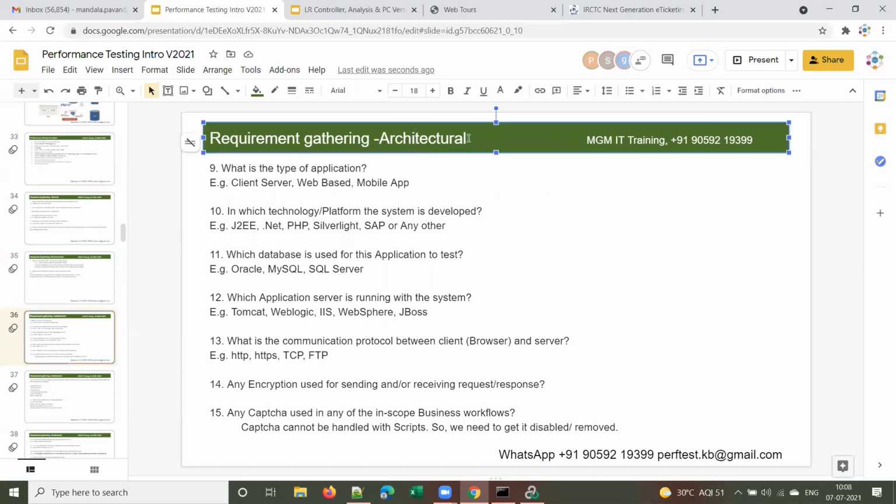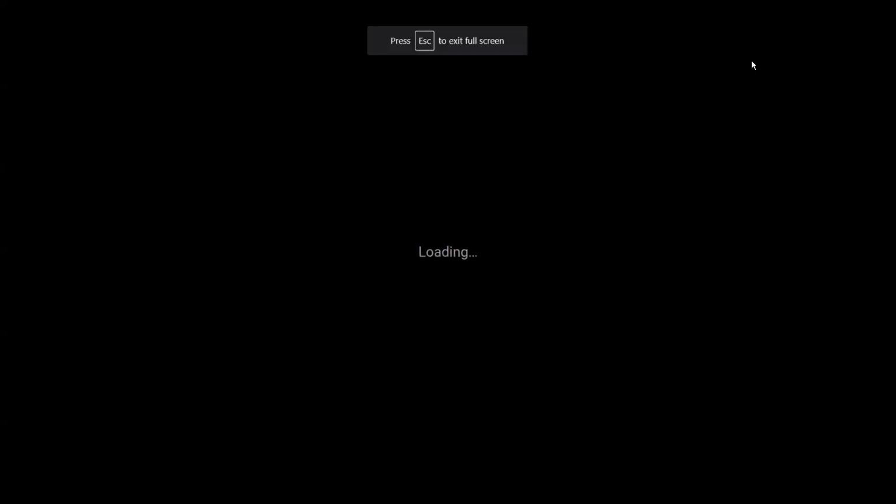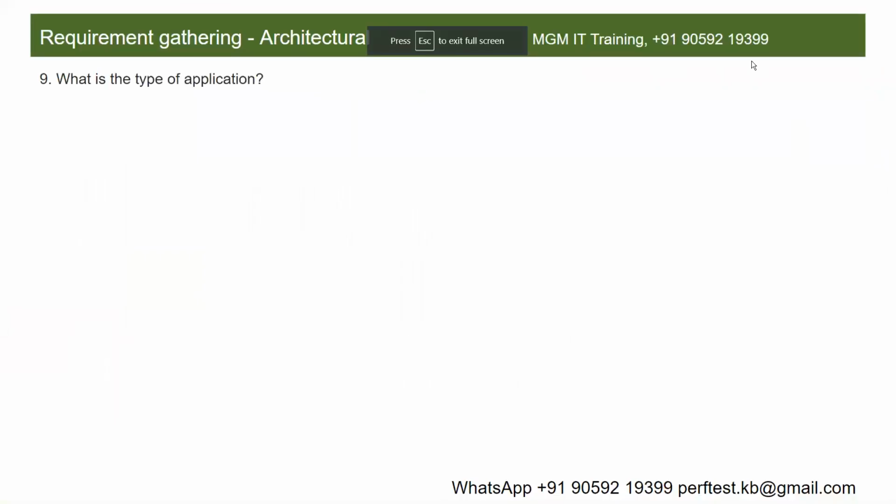So the next type of requirement is architectural requirements. Let me explain this, requirement gathering, like architectural requirements. Under architectural, the first and foremost thing is what type of application it is, whether it is a web application, a mobile application, or a client server application. Applications can be broadly classified into three types.